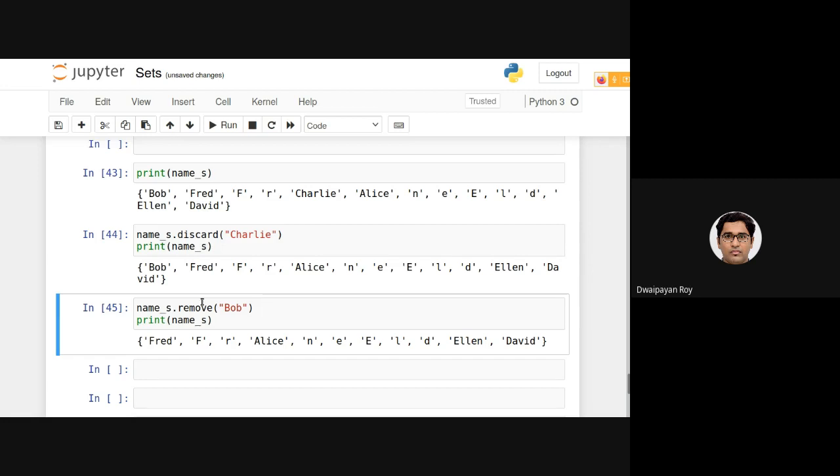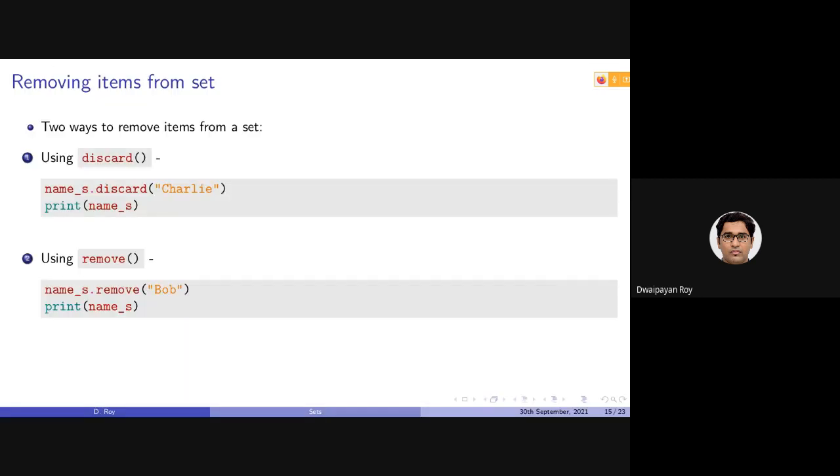This will be removing this Bob from the set. Now, obviously, you might be wondering, well, this and this are doing the same thing. Then why are they actually there? I mean, one is sufficient. There are differences between discard and remove. Remove works when the item is already there. In case the item is not there, it will provide us with an error.